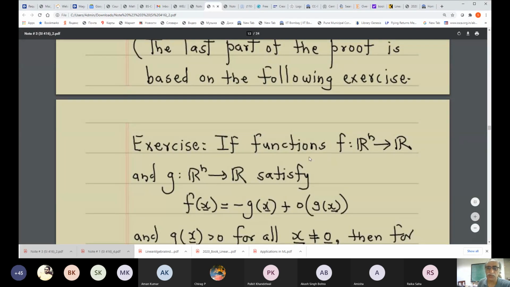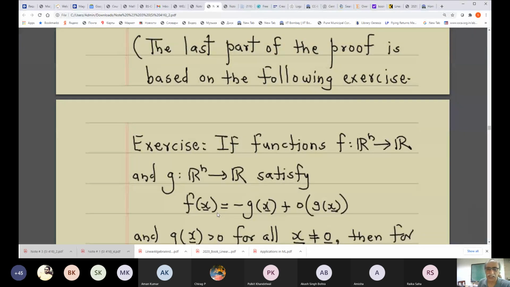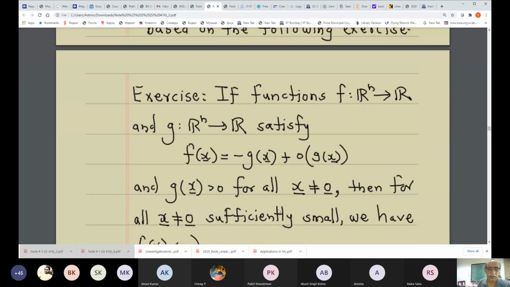So if the function f is from Rn to R and g is from Rn to R, and if the functions satisfy this, that is f(x) plus g(x), so these are both real valued functions, and both the functions are from Rn, so f(x) plus g(x) is equal to small o of g(x).